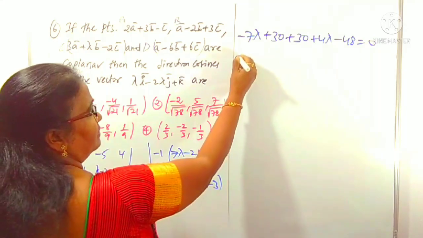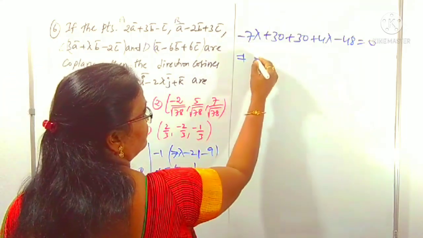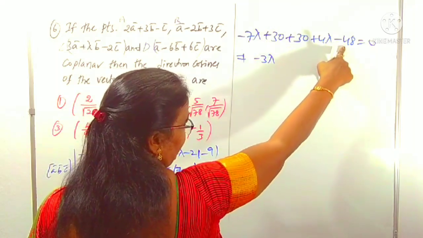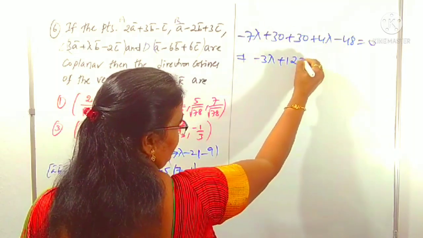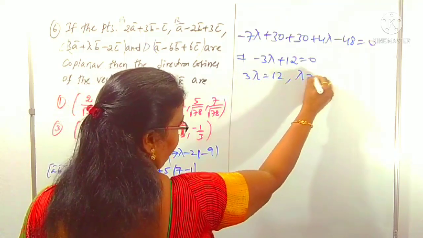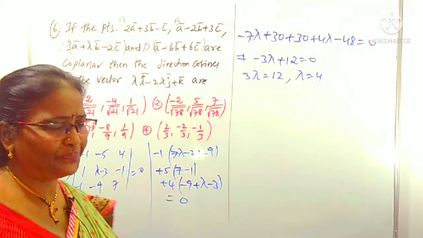From this you can find out lambda. Minus 3 plus 4 is minus 3 lambda. You know, 30 plus 30, 60, 60 minus 48 is 12, equals 0. Therefore 3 lambda is 12, lambda is 4. We got the lambda value is 4.